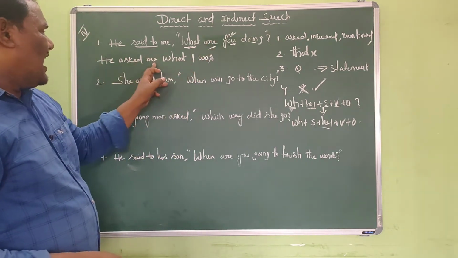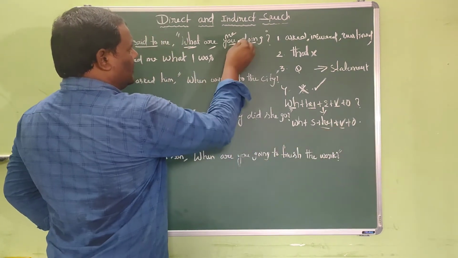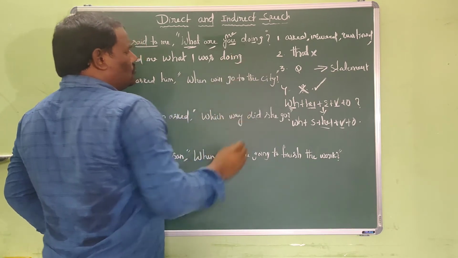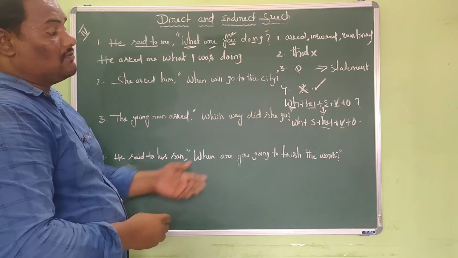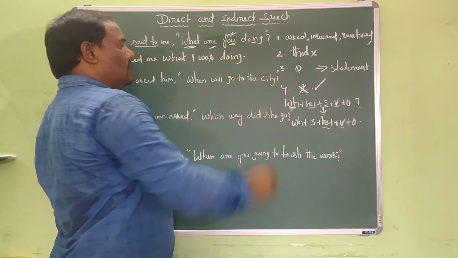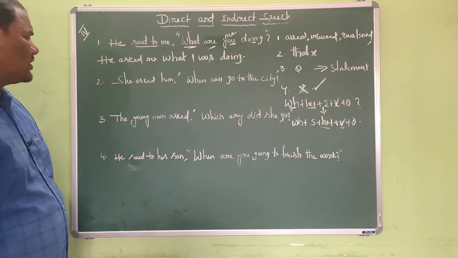So, he asked me what I was, next verb, and here the verb is "doing", and I should not place the question mark because the question mark is not allowed in indirect speech except the full stop. This is the answer for the first question. Okay, dear friends, we shall take up the next question.